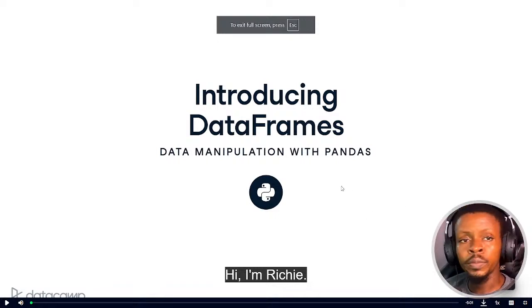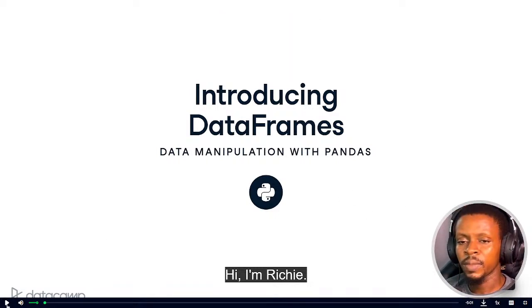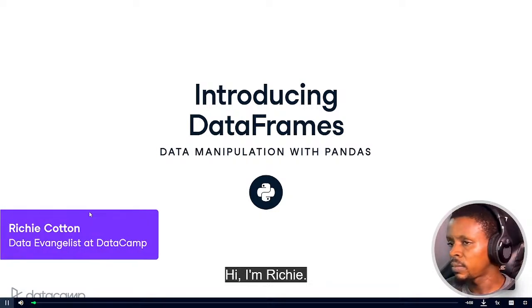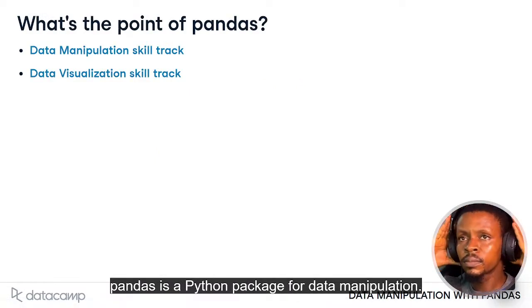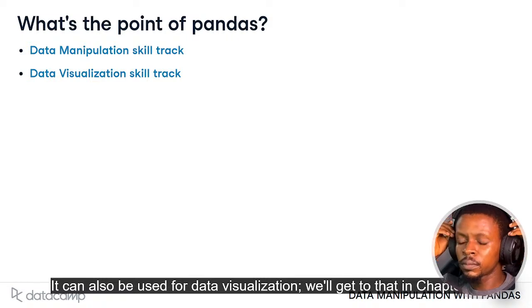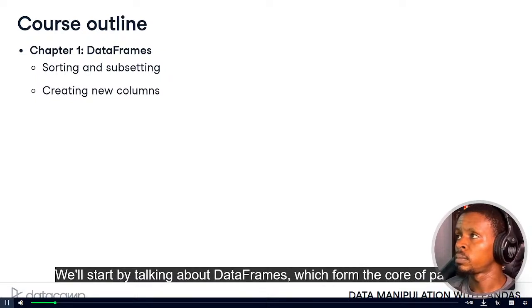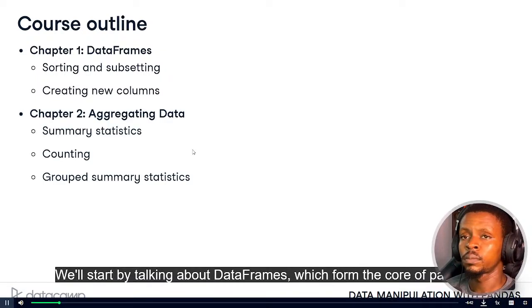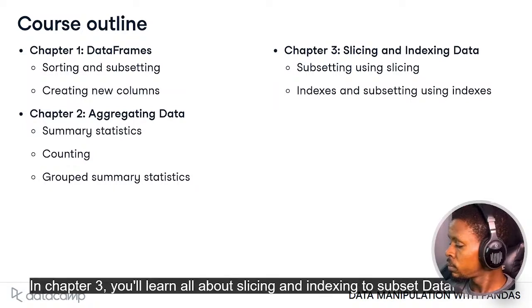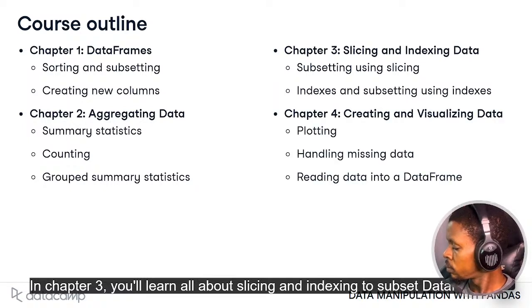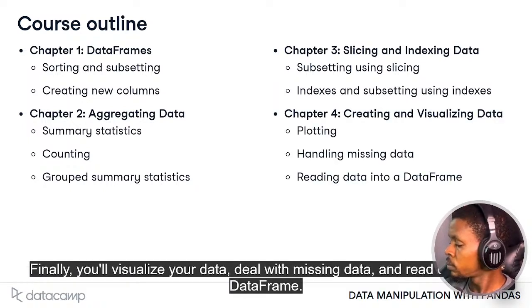So let's get started. Welcome to the learning journey with me. Hi, I'm Richie. I'll be your tour guide through the world of pandas. Pandas is a Python package for data manipulation. It can also be used for data visualization. We'll get to that in Chapter 4. We'll start by talking about DataFrames, which form the core of pandas. In Chapter 2, we'll discuss aggregating data to gather insights. In Chapter 3, you'll learn all about slicing and indexing to subset data frames. Finally, you'll visualize your data, deal with missing data, and read data into a data frame.